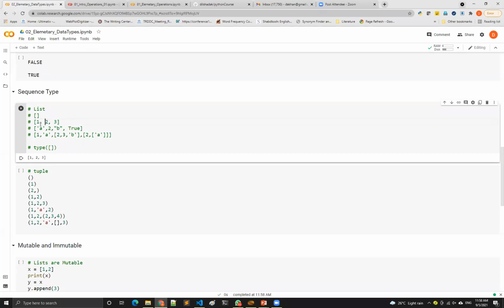Suppose I want to define a list wherein my elements sometimes are strings, numbers, and there is a chance that there is a Boolean type also. What will happen? Is it allowed or not? See, it allows. It allows you all kinds of objects within a list. In fact, you can put objects, functions, anything that is there in Python, you can actually type within the list and it is available.